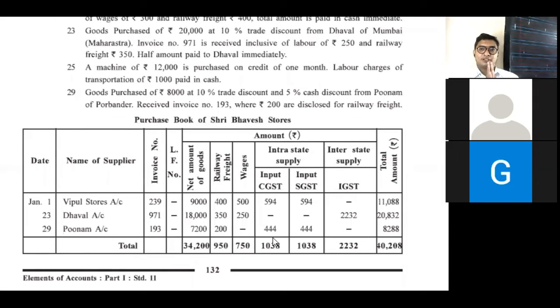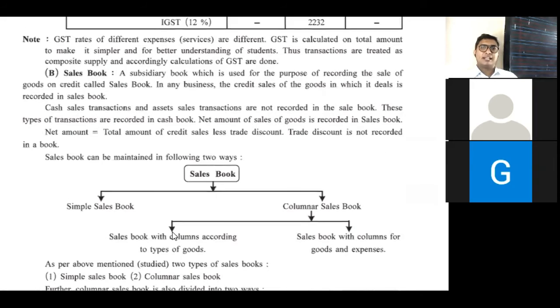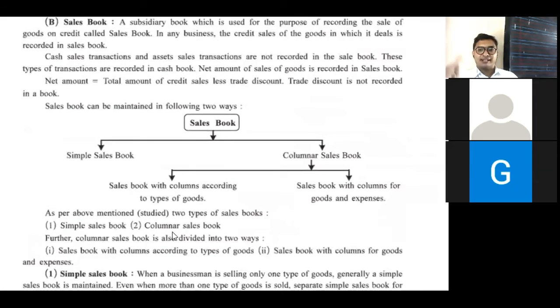So we have completed simple purchase book, columnar purchase books in types of goods and expense including GST. Okay, so this sum is over and our next topic is sales book.